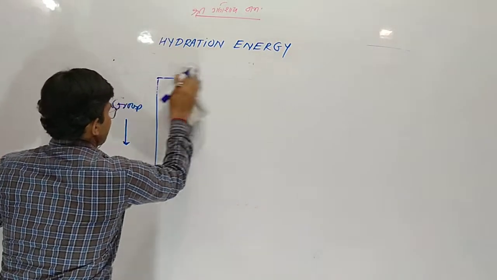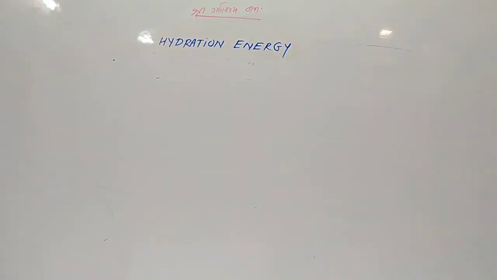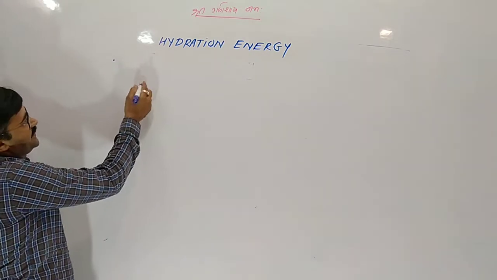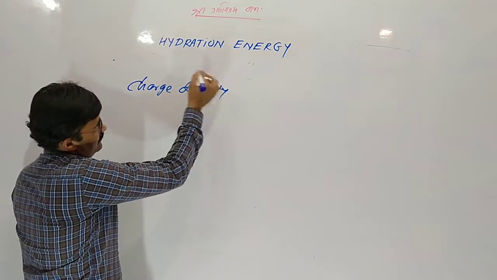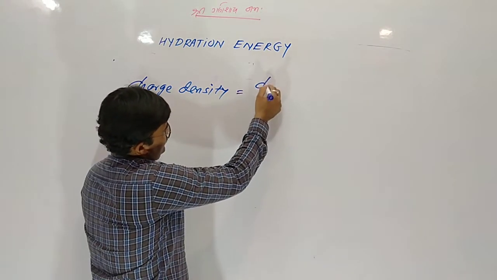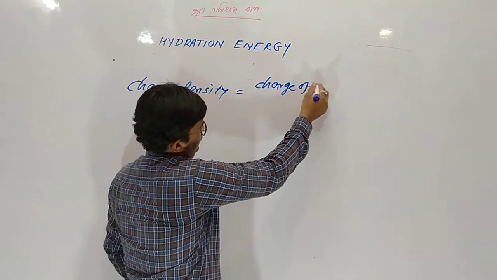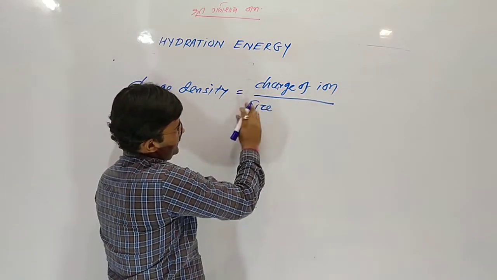This is the trend, period-wise and group-wise. Now, actually, hydration enthalpy depends upon charge density. What is charge density? We discussed it. Charge density is equal to the charge of the ion upon the radius of the ion.